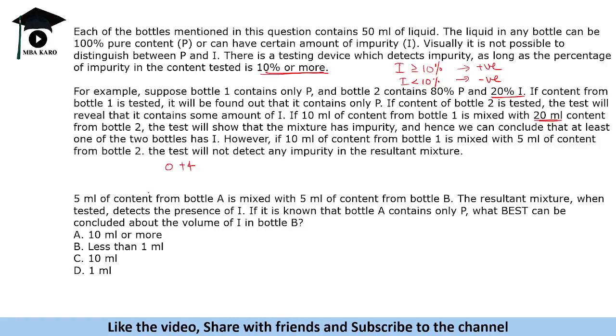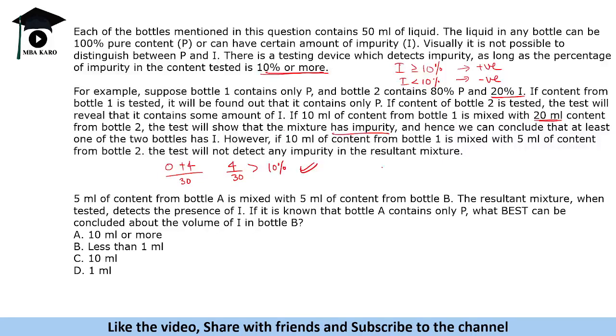So total impurity is 4 and total volume is 30. So 4 by 30 is greater than 10%. If it is greater than 10%, the test will show that the mixture has impurity, a positive result.